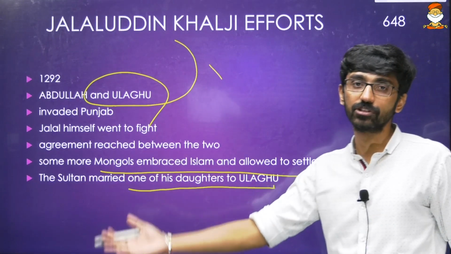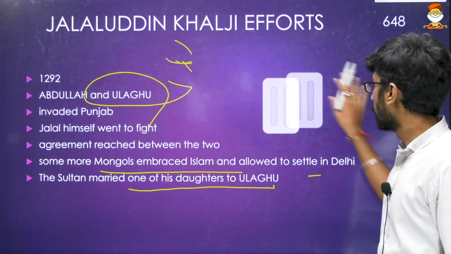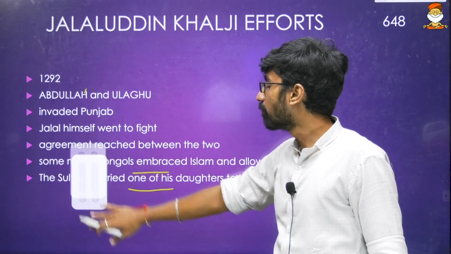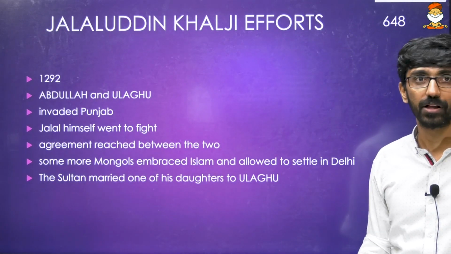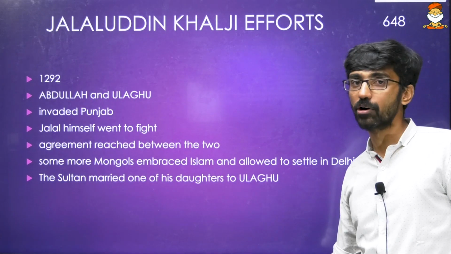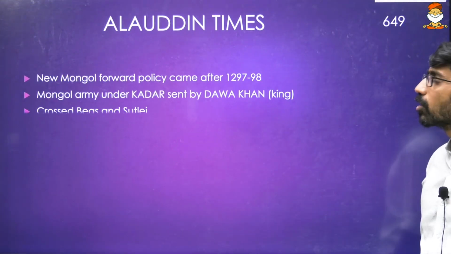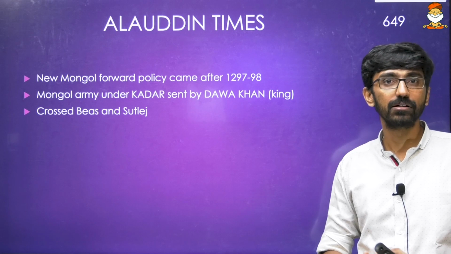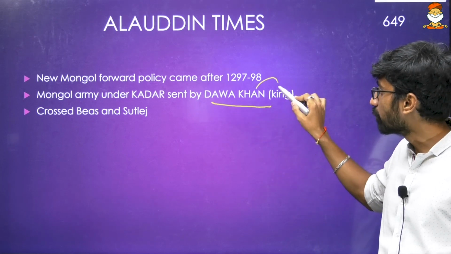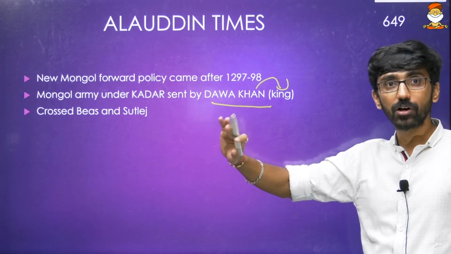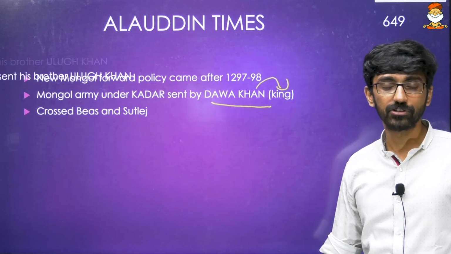He tried to have a good relationship; like Balban tried to have a good diplomatic relationship, Jalaluddin Khalji wanted to safeguard Delhi by having a good matrimonial relationship. Abdullah and Ulagu were Mongol rulers, Mongol commanders also. And under Alauddin Khalji, a new Mongol forward policy came after 1297-98, and a Mongol army under Qadar was sent by Dawa Khan. He was the Mongol king, and the commander was Qadar. They crossed the Beas and Satluj, again the Indus, Beas and Satluj, they kept on crossing these territories.